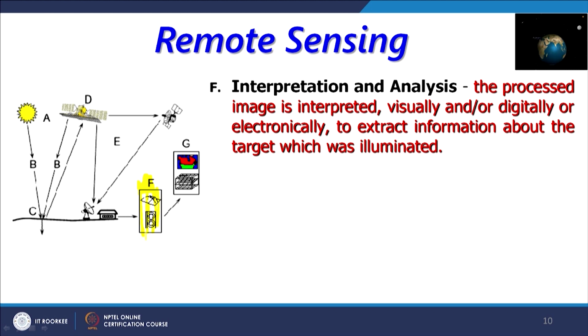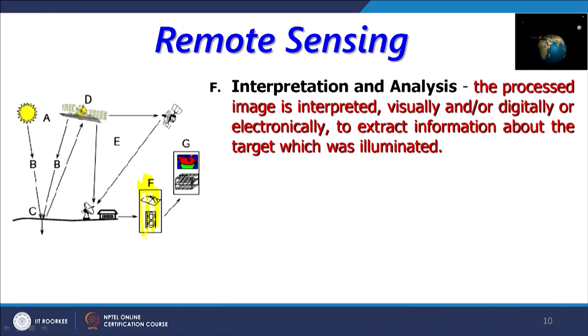So the processed image is interpreted by experts or application scientists for different purposes. If one is a civil engineer, then he might be using that image for civil engineering purposes. If somebody is a geologist, then he would be using it for identification of some mineral deposits or coal or oil or gas or whatever.